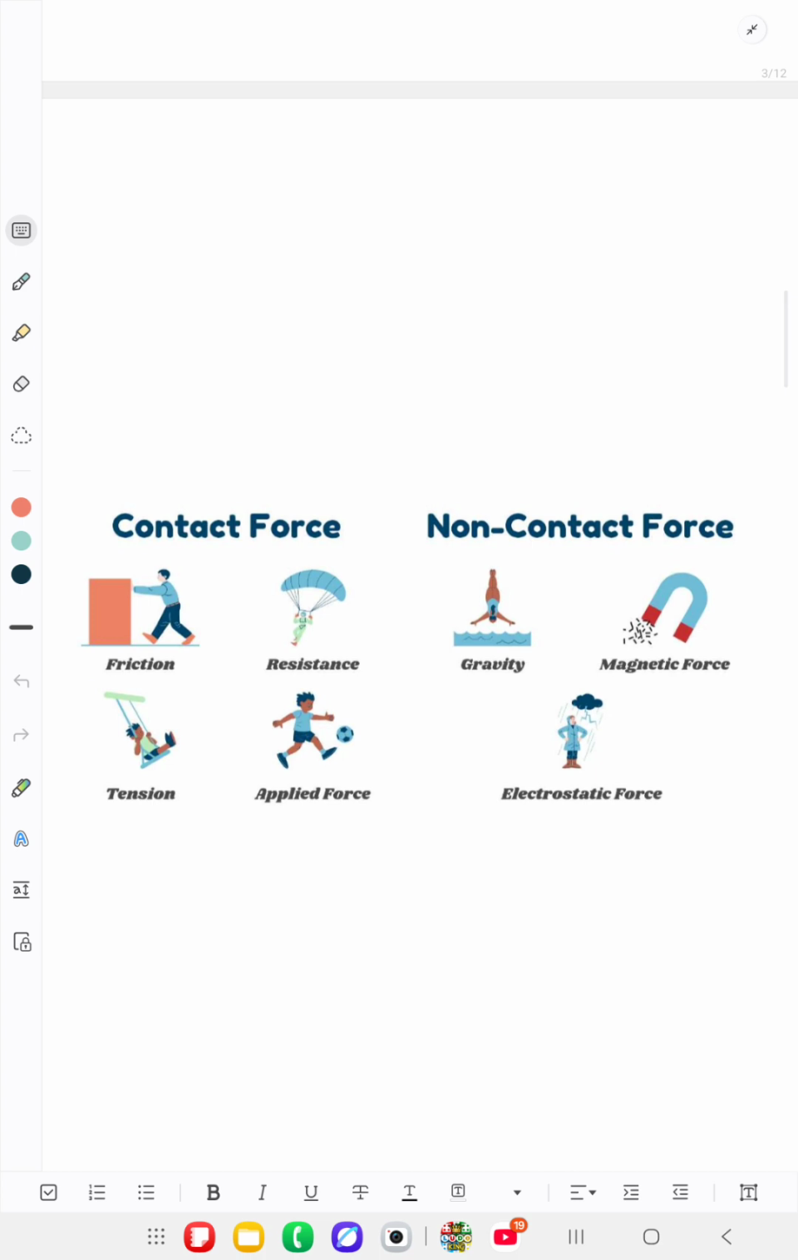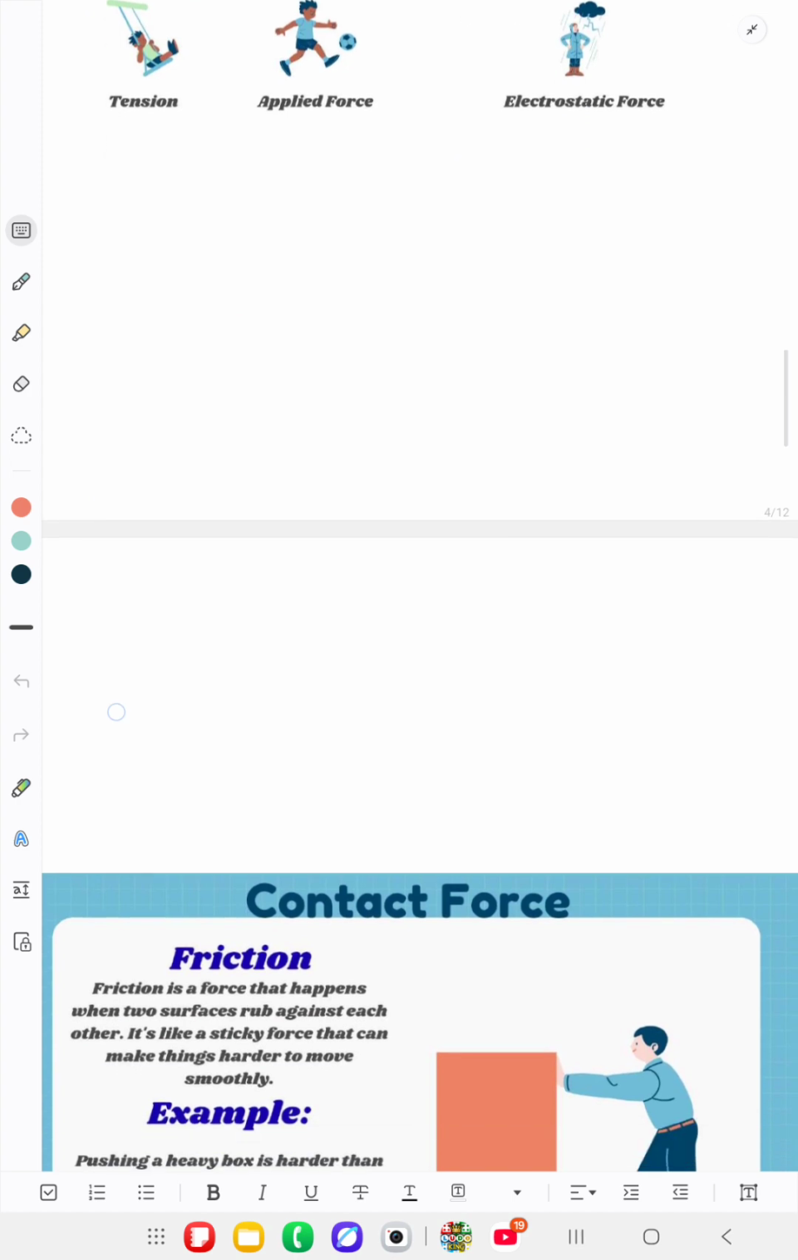Contact forces are friction, resistance, tension, and applied force. Non-contact forces are gravity, magnetic force, and electrostatic force.